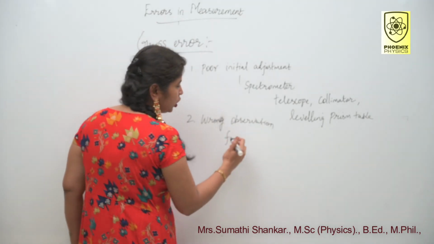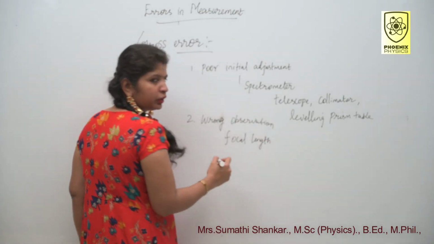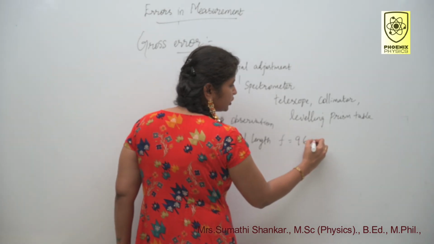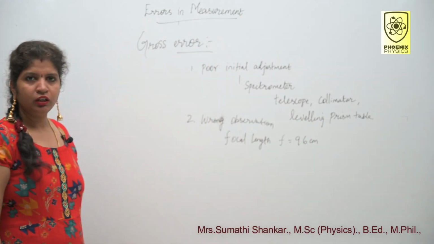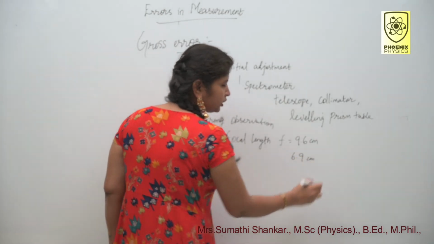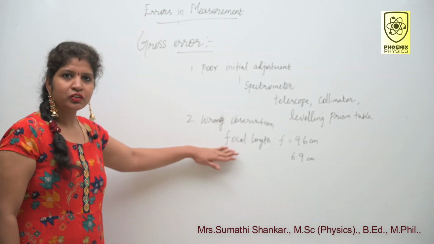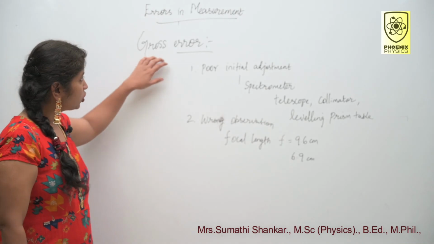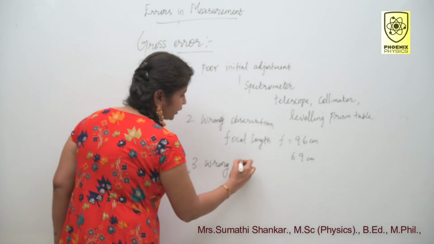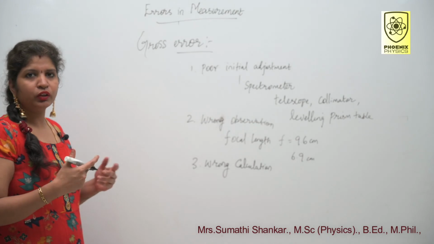Suppose I measured focal length of the lens. Say my focal length f is equal to 9.6 centimeter. But if you write 6.9 centimeter, you will get the error. So it is mere carelessness of the observer. So this gross error is mere carelessness of the observer. Another one, wrong calculation. If you substitute the values wrongly in calculation, you can get the error.